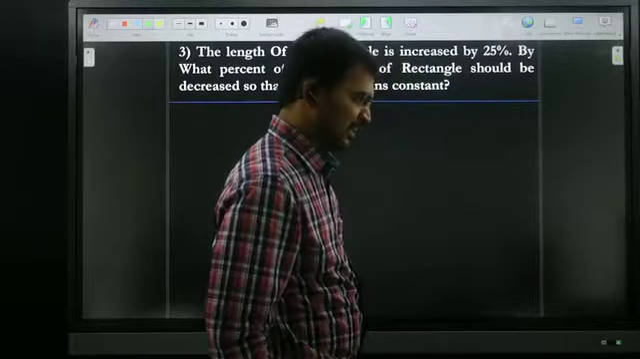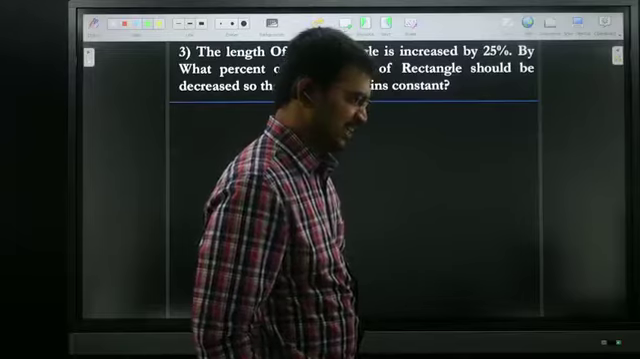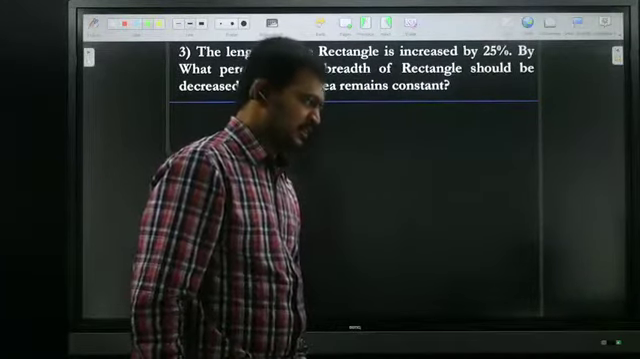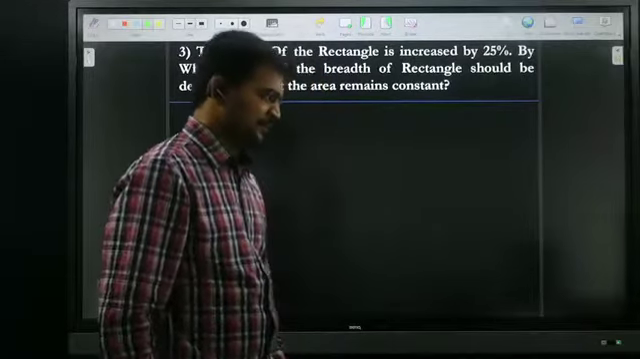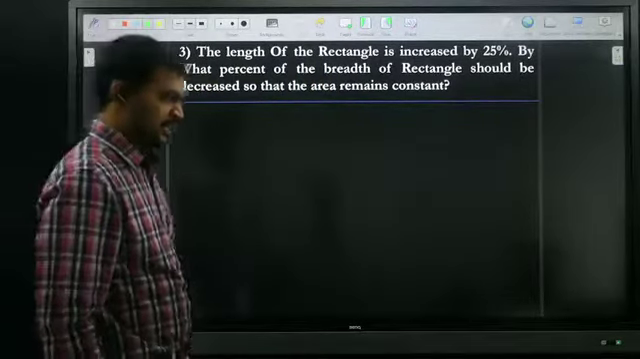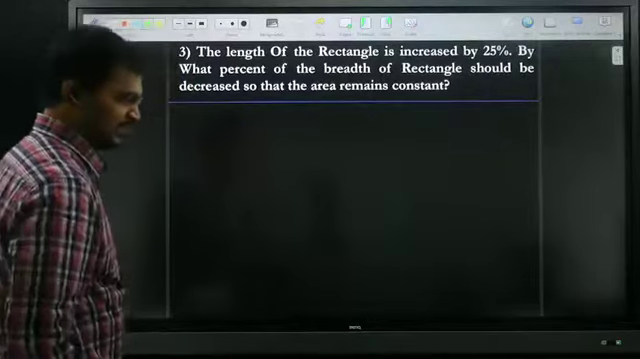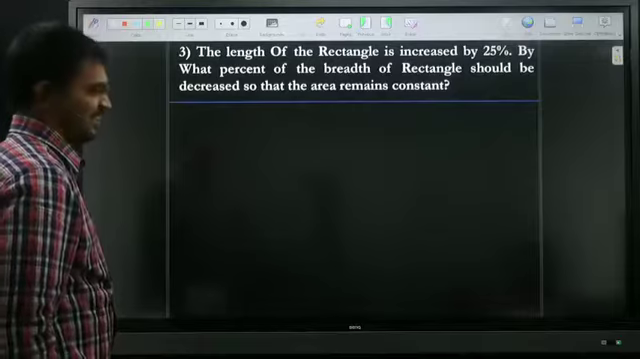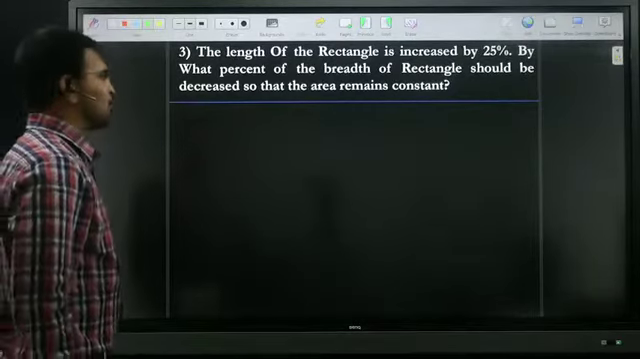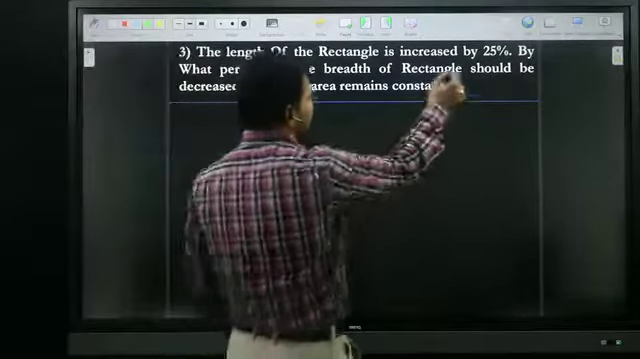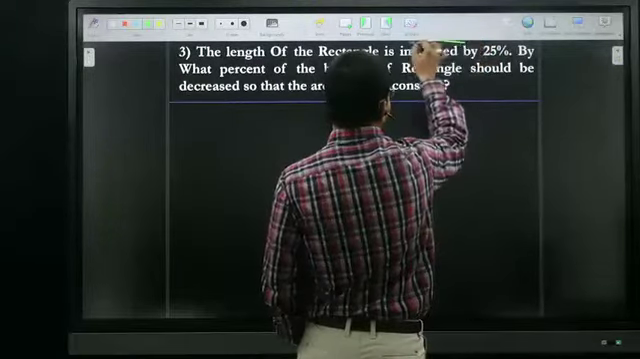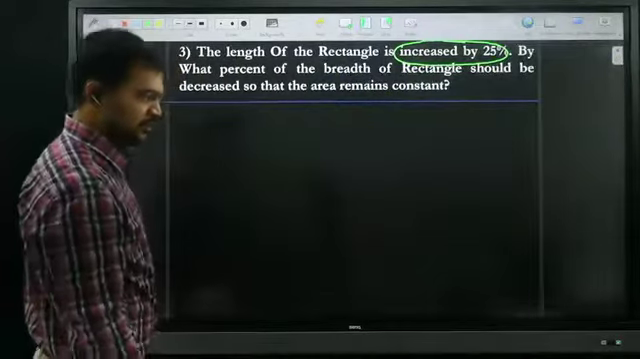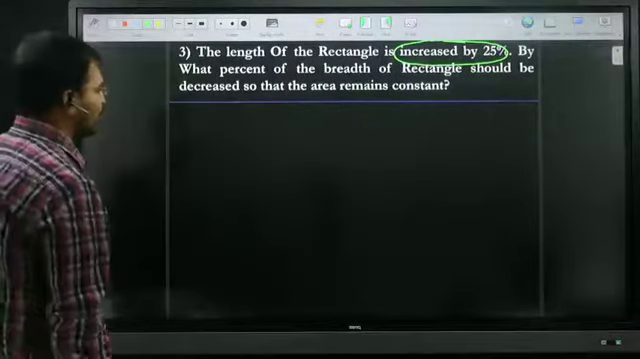Varun says 20. Sunny said 20. Karthikeyan said 33.33 percentage. Chandana said 20%. Don't worry. See the statement here. The statement is: increased by 25%. I said it very clearly. So 25% increase.